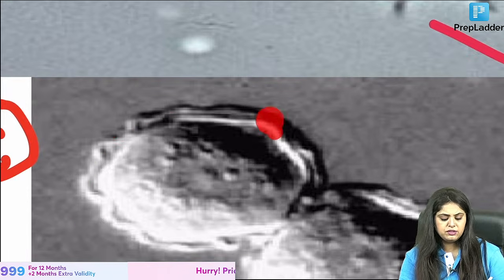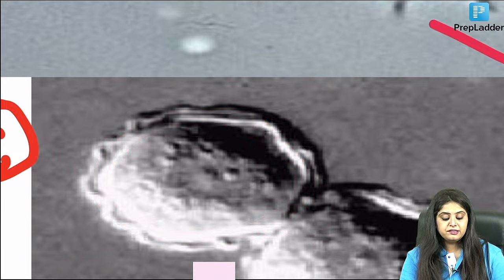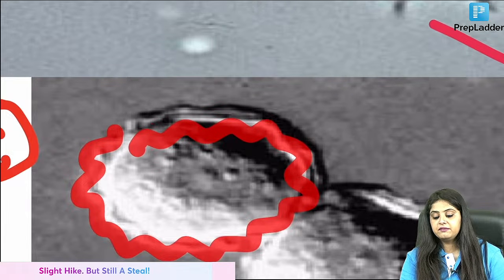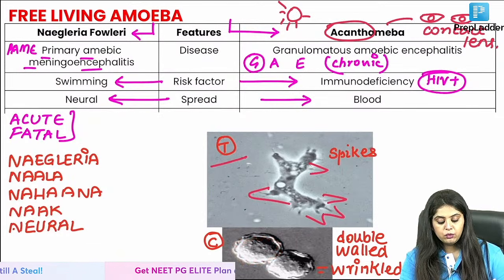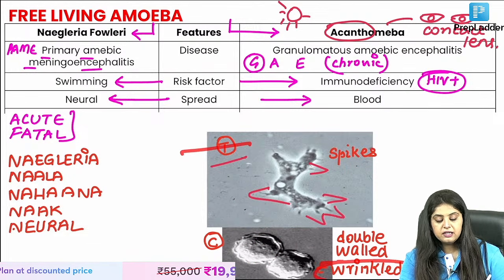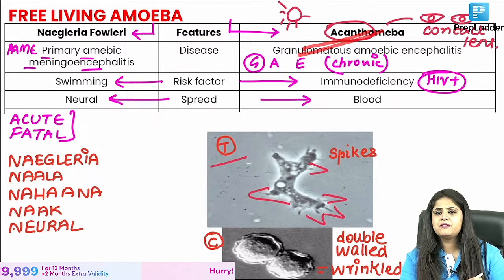Ma'am, the cyst is just like any other cyst, but it's not round the way you've drawn it. The cyst is having a wrinkled wall. Can you all see? As a zigzag wala wall hai. So please note that over here spikes are going to be there in the trophozoite, and there is a wrinkled cyst wall that I will see, and now I will know they're talking about acanthamoeba. Why did I teach you?